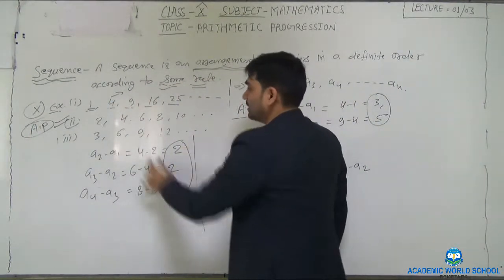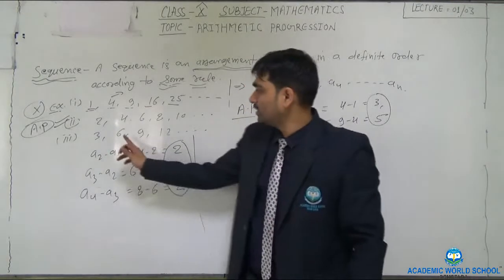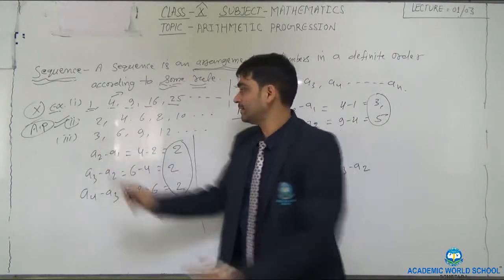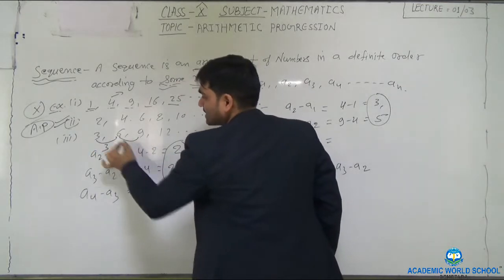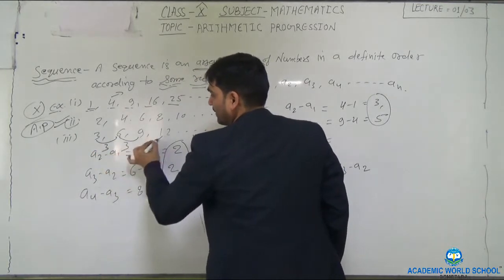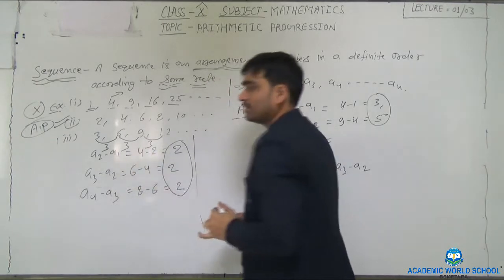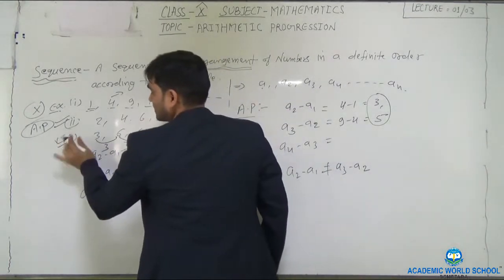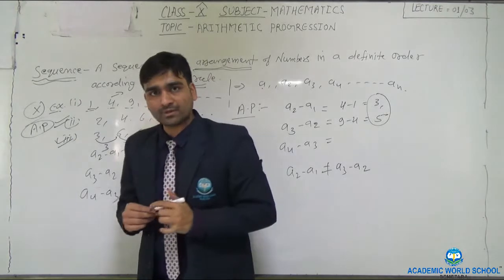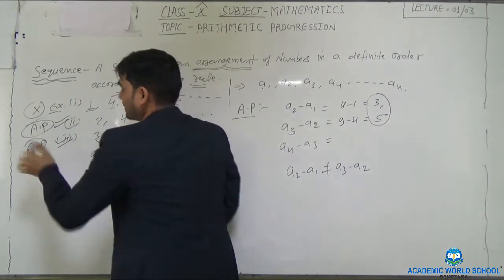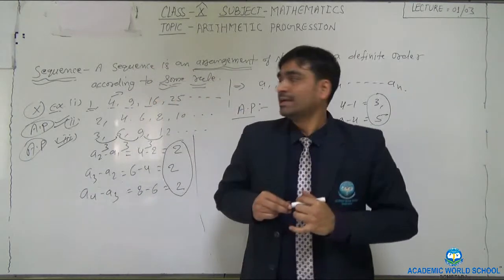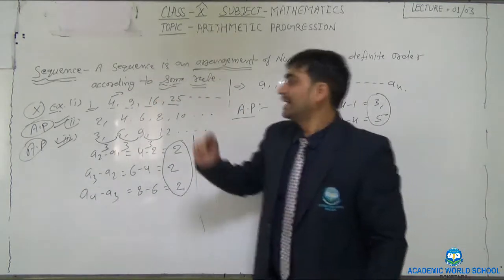Similarly, you can find out the third example. So here 6 minus 3 is 3. 9 minus 6 also 3. 12 minus 9 also 3. So we can see that the third example is also in the form of AP. So here we got one conclusion.